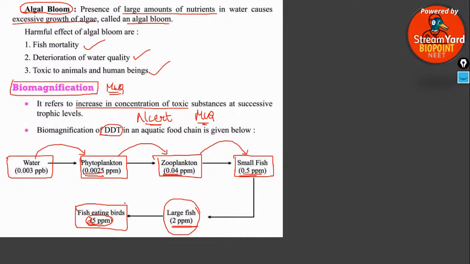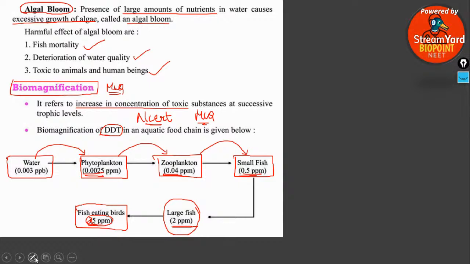Is it 5 given in the NCERT or is it 25? I forgot to bring the NCERT today. So please tell me whether it is 25 or 5 ppm in the NCERT. I should not convey wrong information, so for that I need a clarification.